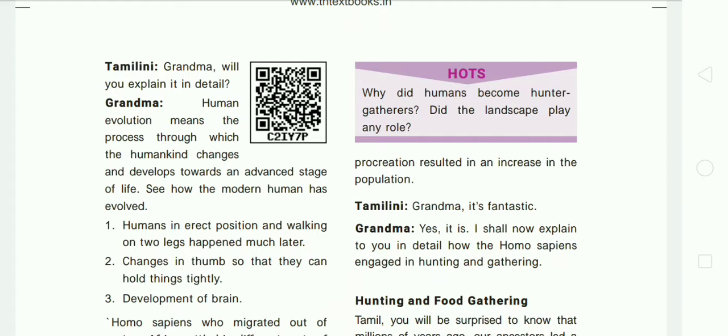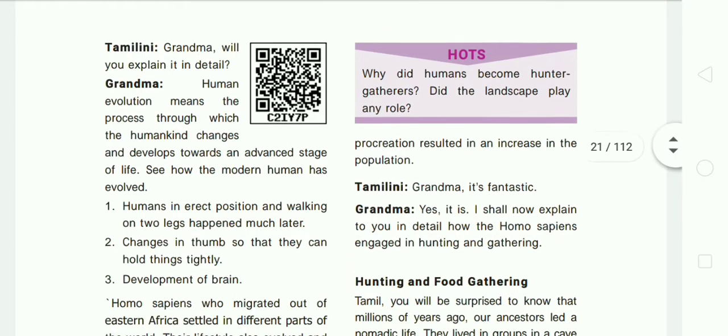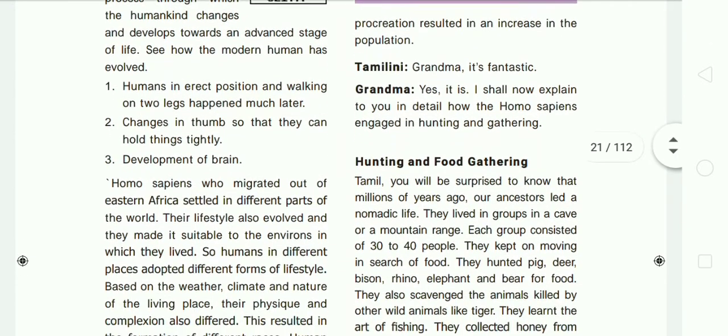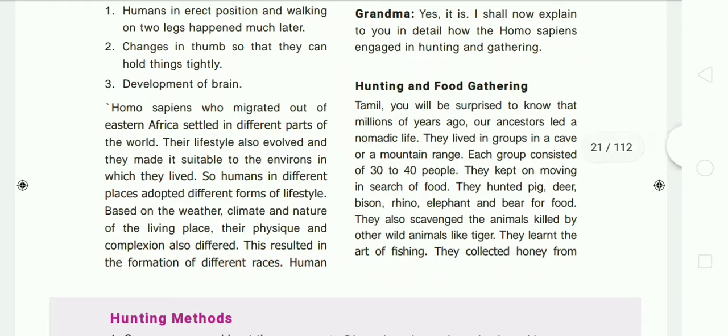Humans standing erect and walking on two legs happened much later. After that there was a change in the thumb so that humans were able to hold things tightly. Only after that was the human brain developed. Next, the Homo sapiens.